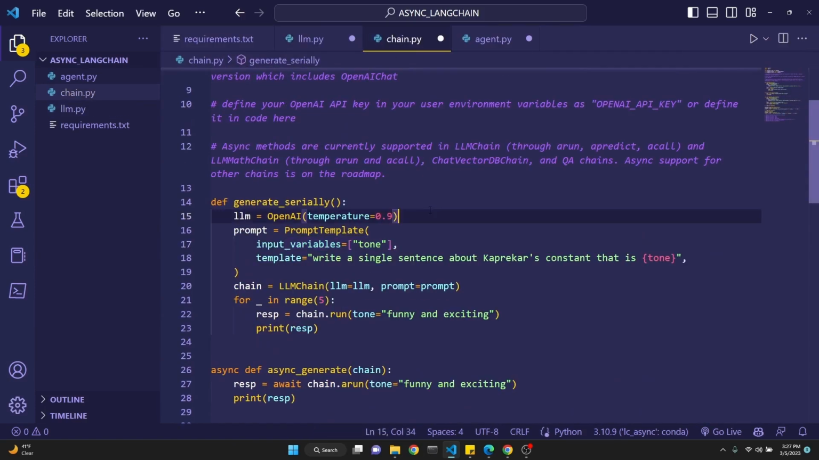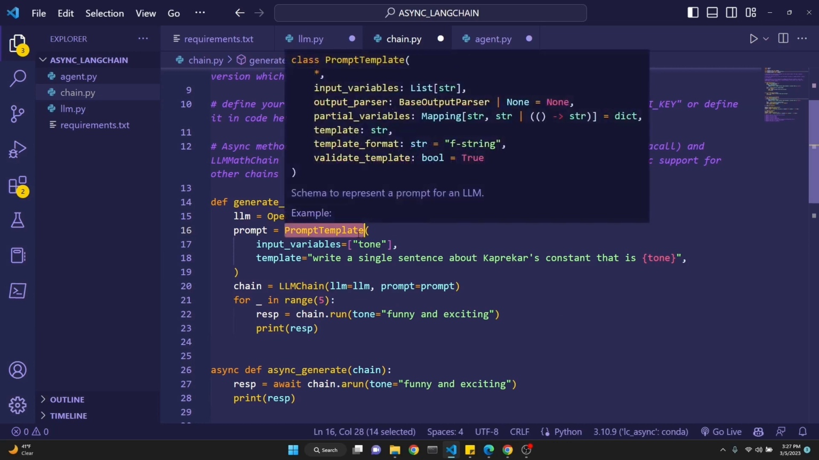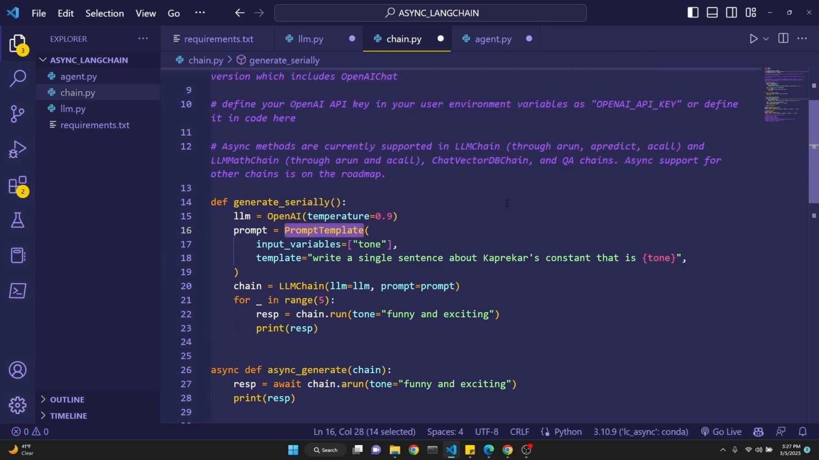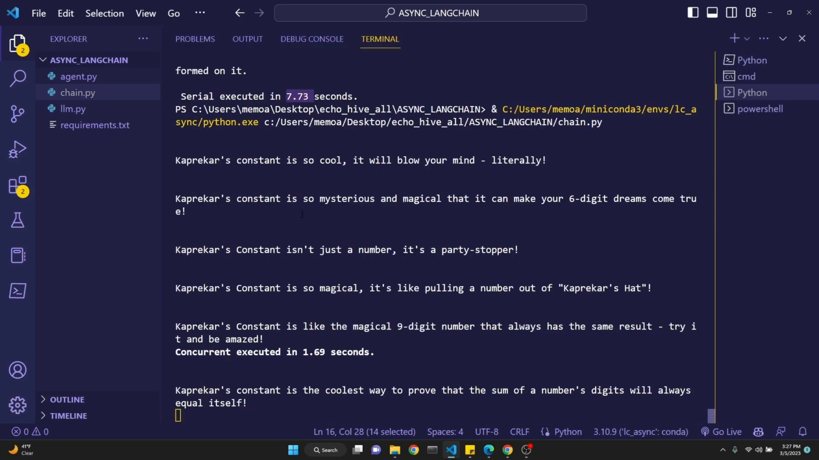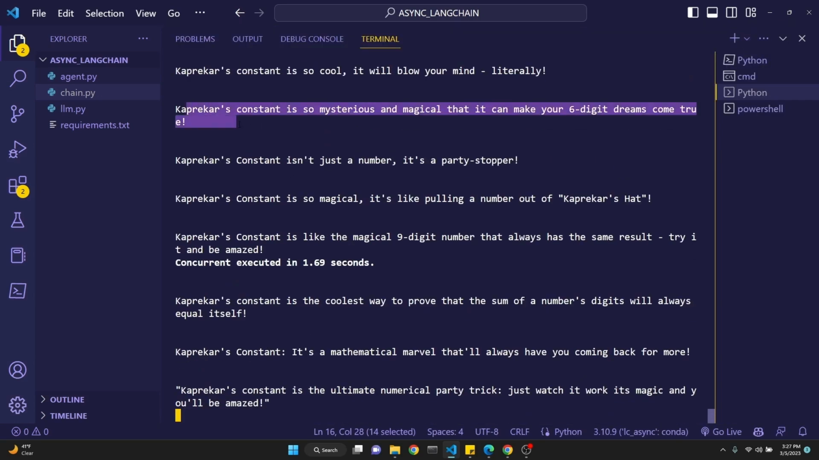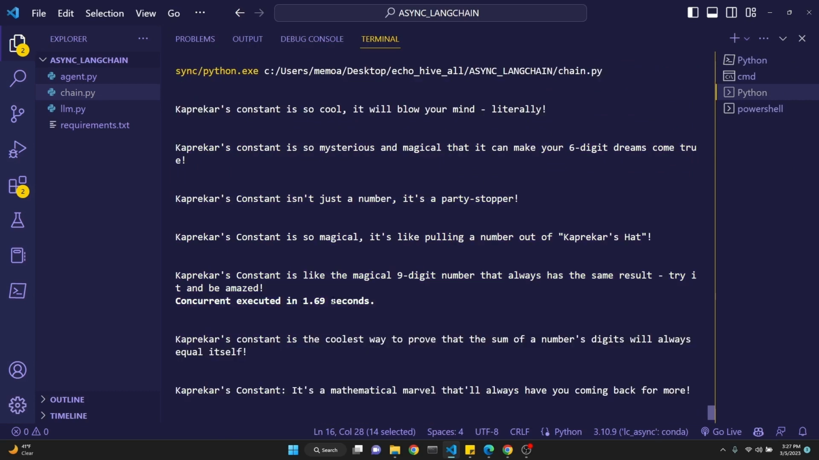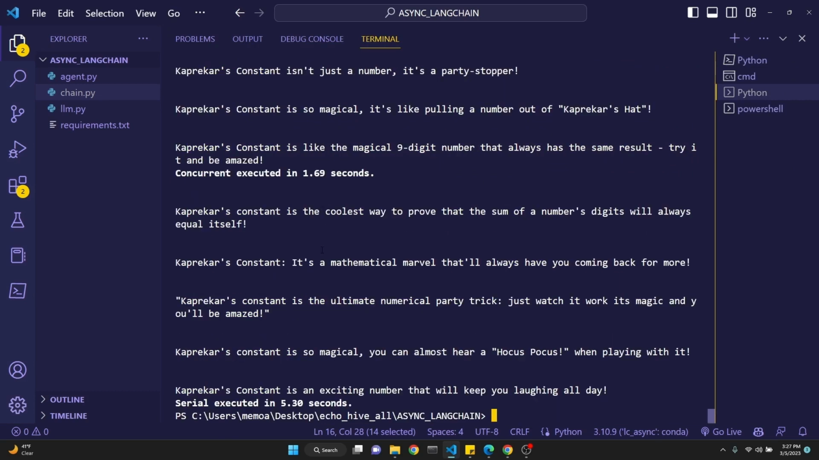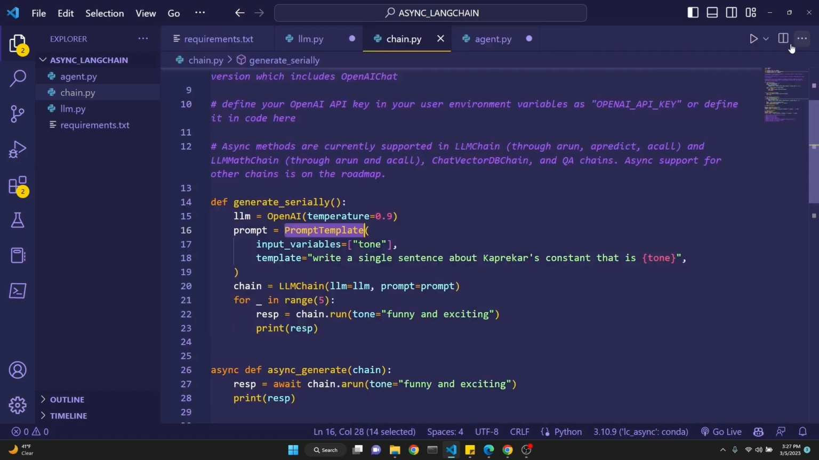Let's try the chain. This chain again sends a prompt. Write a single sentence about Capricorn's constant, that is tone. Tone is defined with our input variables within our prompt, which we're using to define with the prompt template. We're going to talk about this here shortly. But when we run this one, we are both getting the concurrent calls executed, all 5 of them, in 1.69 seconds. And then after that, the serial is executed, and it takes 5.30 seconds. Again, we have about 3 times speed up in this case.